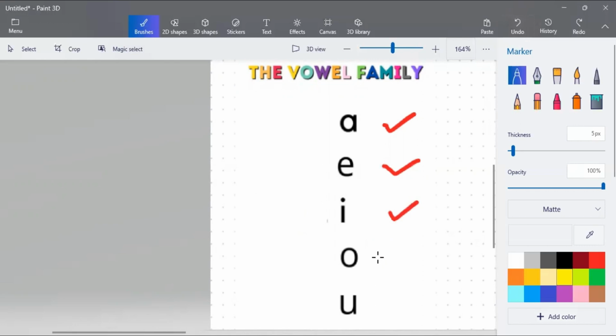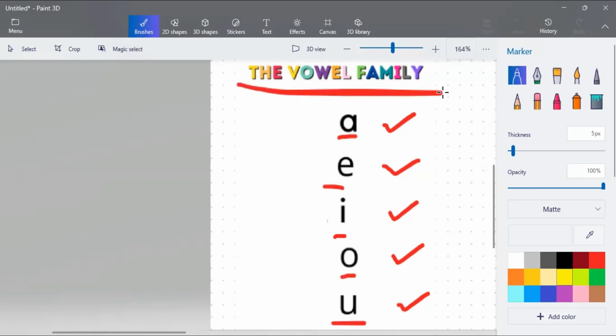How about this one? O. Right, this is O. What is the sound? Oh, oh. Good. How about this one? Letter U. Yes, this is letter U. What is the sound? Uh, uh. Good job. So if we sing this one, kids, this is A, E, I, O, U, the vowel family.